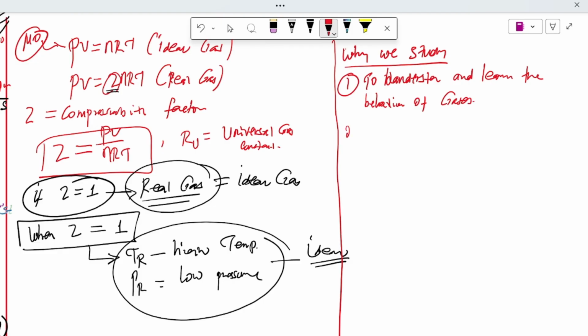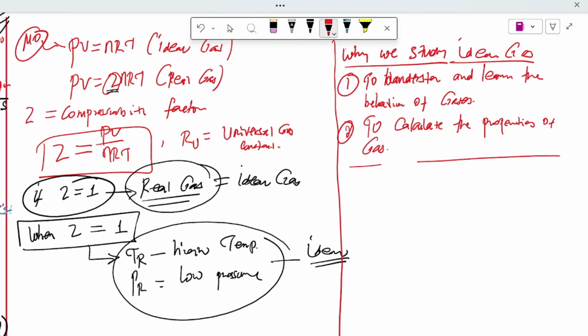The second reason why we study ideal gas is to calculate the properties of gas.